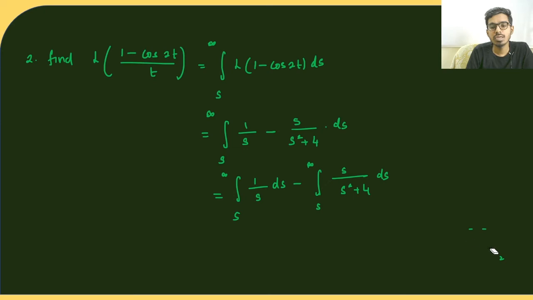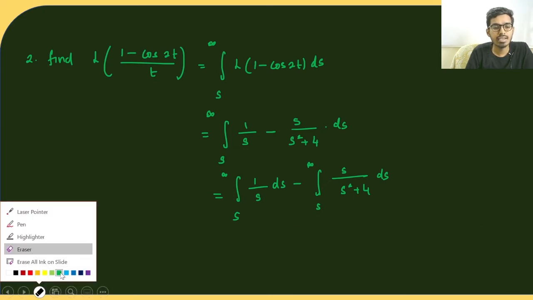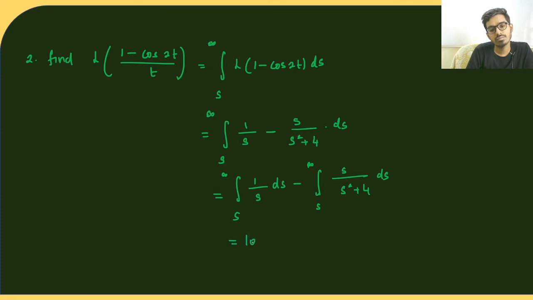Now we will integrate this. We know integration of 1 by s is log s, right? So this will be log s, limit from s to infinity. Now we know that integral of f dash of x divided by f of x is log of f of x, right? This is a basic integration formula that we come across in previous classes.